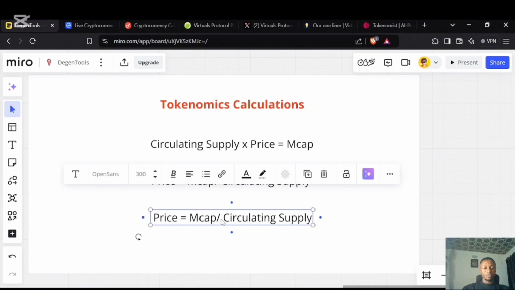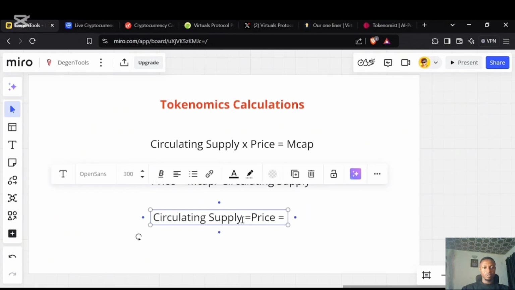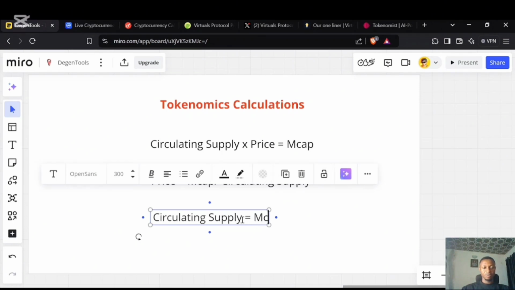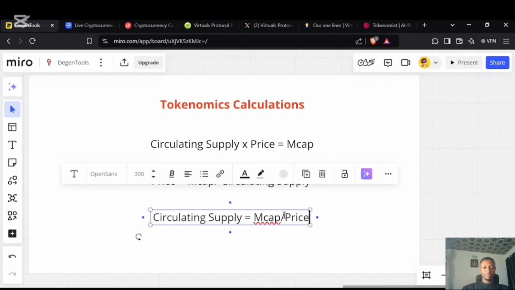The same thing. Circulating supply is equal to market cap divided by price. So once we do that, we're good to go.